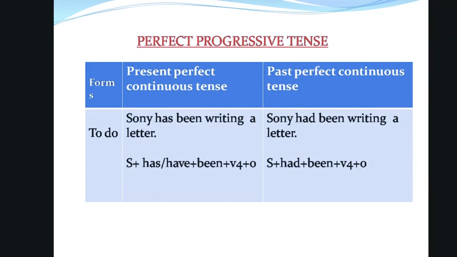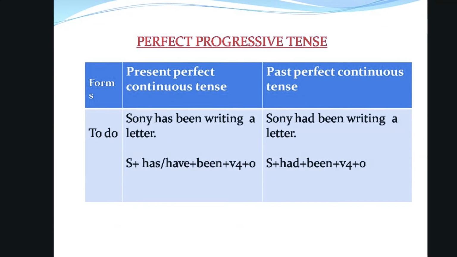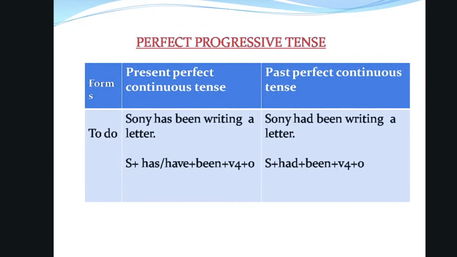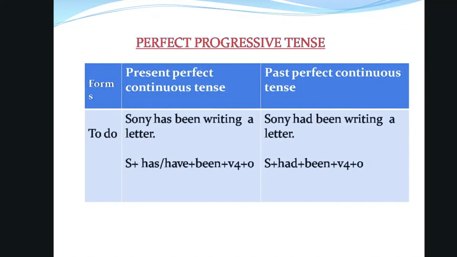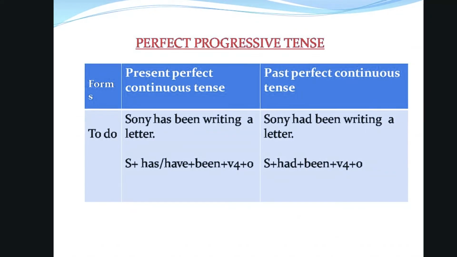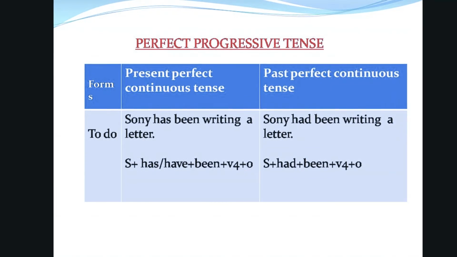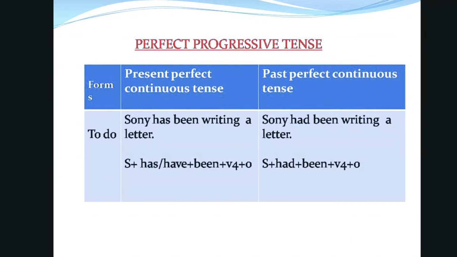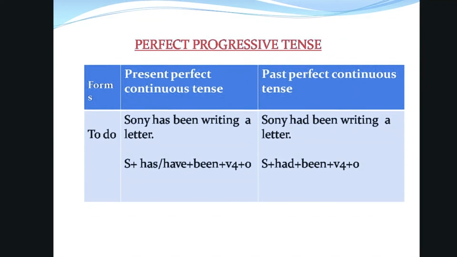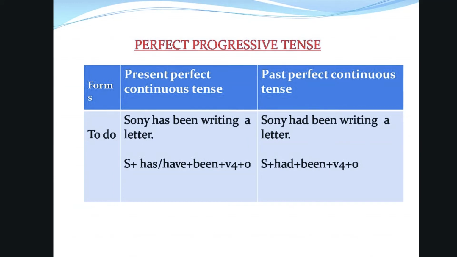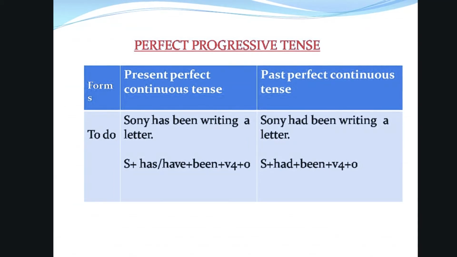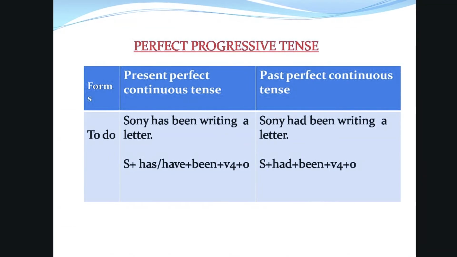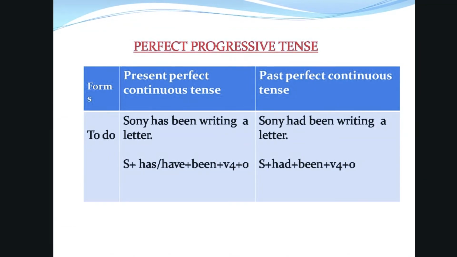Perfect progressive tense. There is a comparison between present perfect continuous tense and past perfect continuous tense. To do form of the verb. Sunny has been writing a letter. Sunny, subject. Has been or have been, helping verbs. Writing, fourth form of the verb. A letter, object. Sunny had been writing a letter. Sunny, subject. Had been, helping verb. Writing, fourth form of the verb. A letter, object.